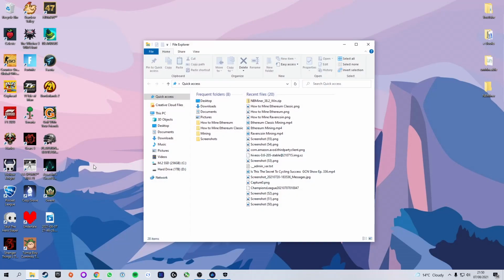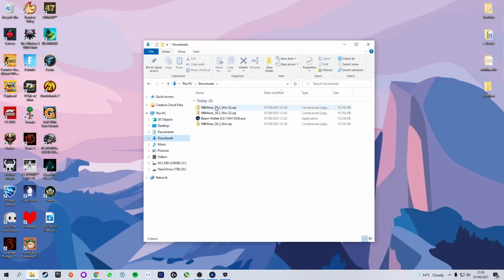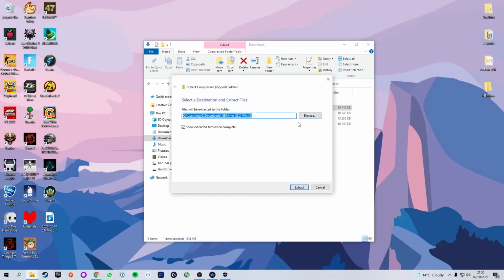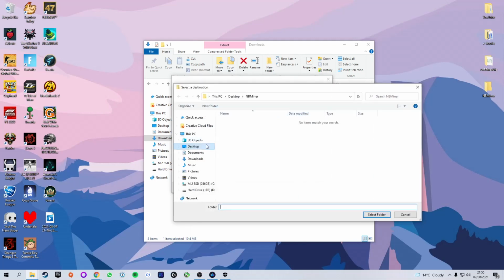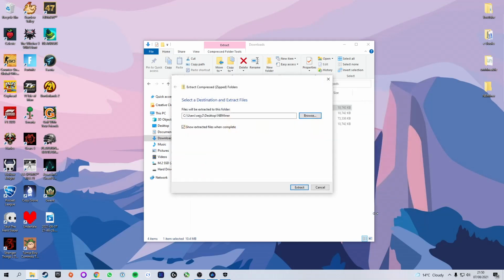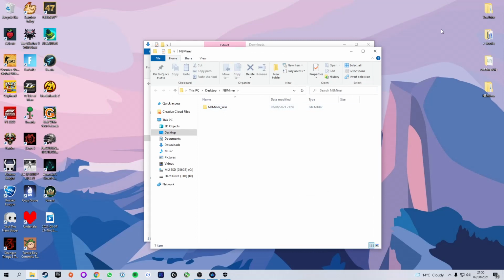We're now going to go to our file explorer, click on downloads, and you will see that NBMiner has been downloaded. Because it is a zip file, we are going to need to extract it. So we're going to right click it, press extract, and we're not going to extract it to the default destination path. We're actually going to click browse and make sure we select the NBMiner folder that we had created earlier. Otherwise, it will flag up as a virus every time we try and run the software. Click select folder and press extract.